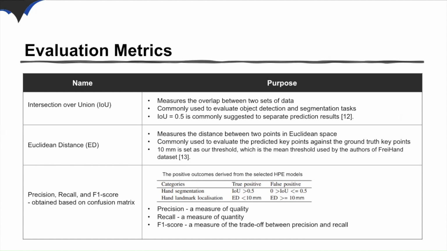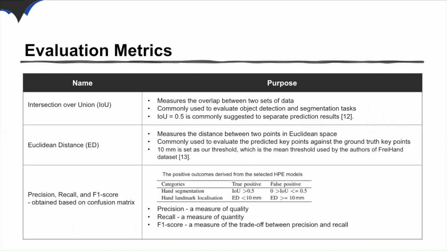Since all testing images contain one hand, there are no negative test cases leading to a true negative outcome. False negatives occur when the models fail to make any predictions. The positive outcomes are measured using the defined threshold values for IOU and Euclidean distance, as shown in the table. From the confusion matrix, we derive the precision, recall, and F1 score.